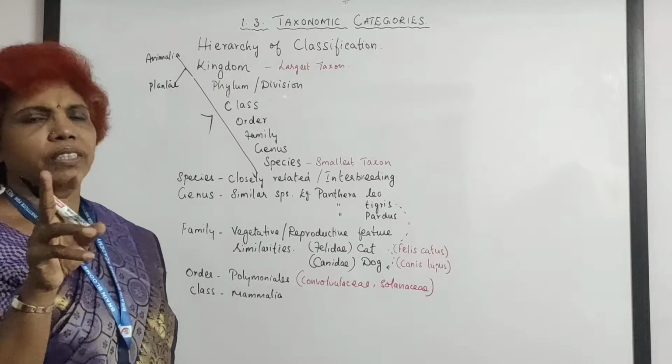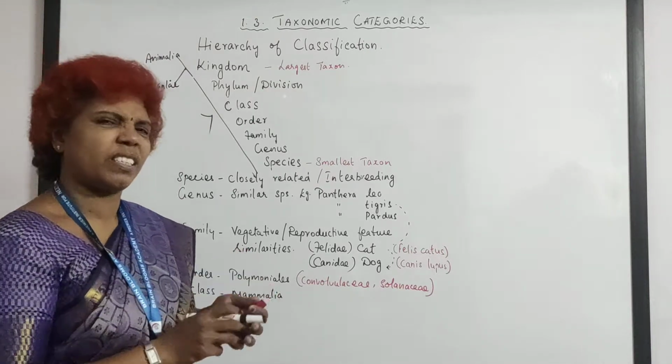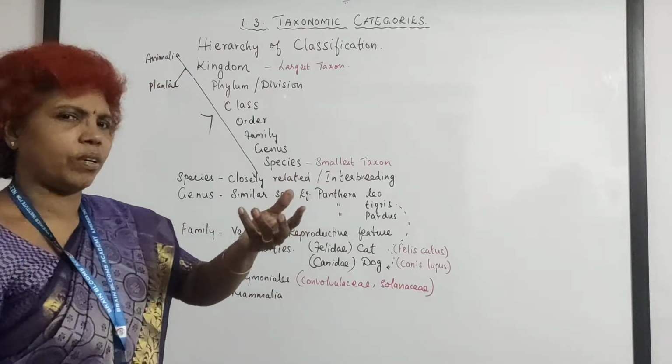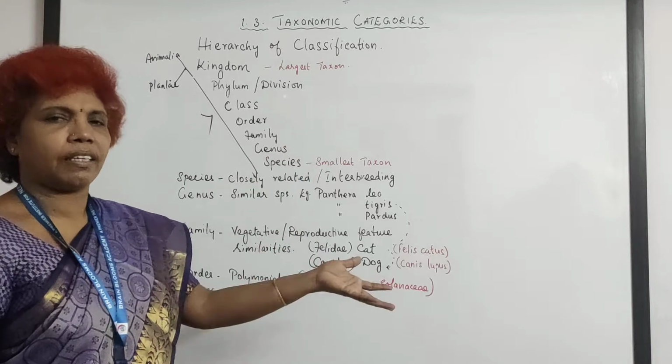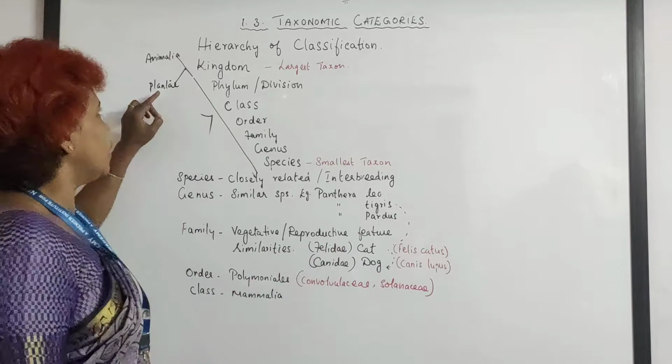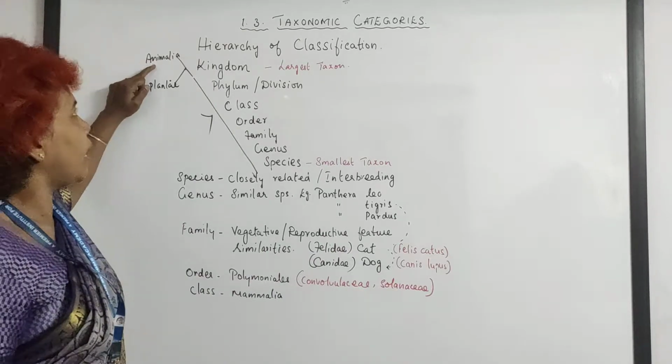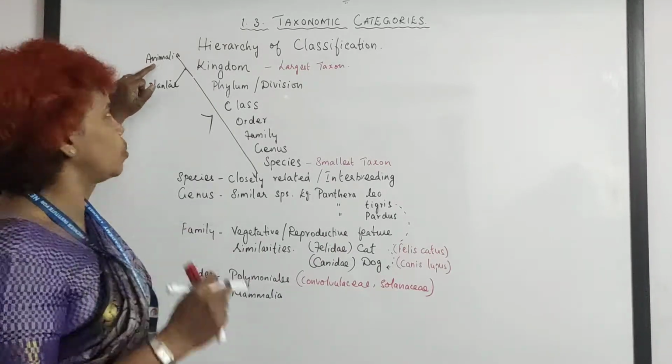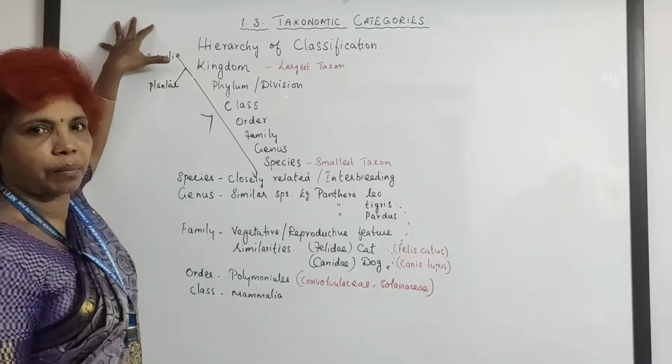Only 2 kingdoms, whether it is the smallest algae, a hydrilla, or a giant tree like Ficus bengalensis, the banyan tree, it comes under Plantae. And Animalia, from the smallest insect to the human being, goes with Animalia.